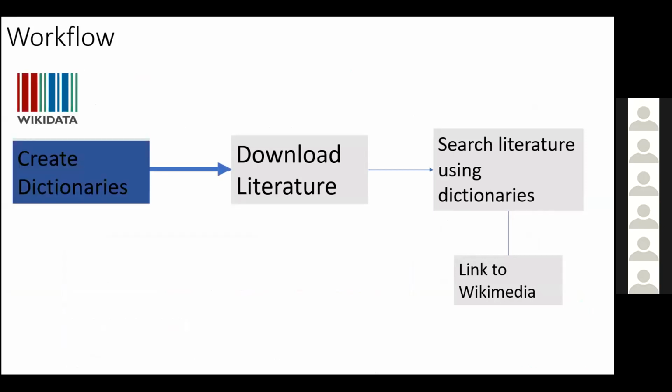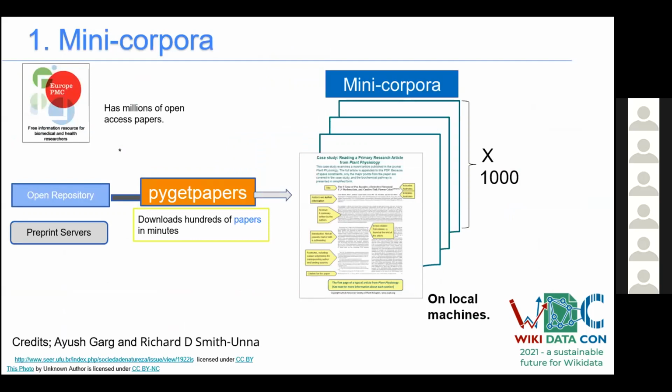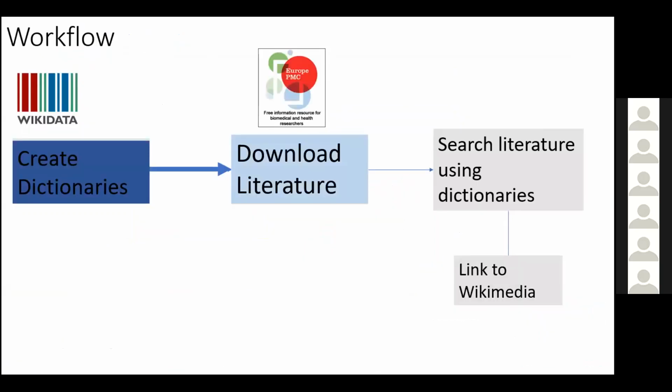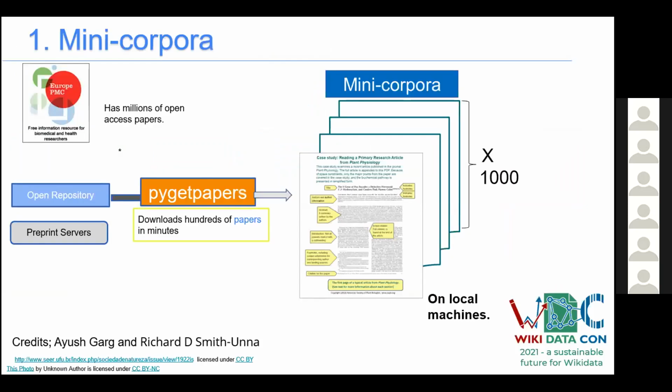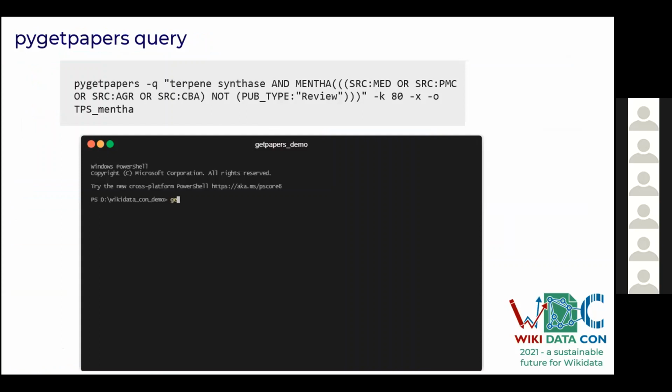As we have already got to know about creating dictionaries using SPARQL query, now we will cover automatically downloading literature, which comes after dictionary creation and is then linked to Wikimedia. Corpus is simply our literature, which is available as open access papers, free to use on EuroPMC, automatically downloaded by pygetpapers, a text mining tool developed by Ayush Garg. It uses a command line interface, which takes only a few minutes to download hundreds of papers.